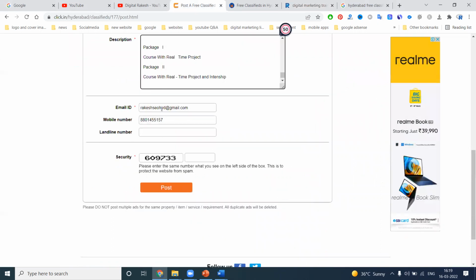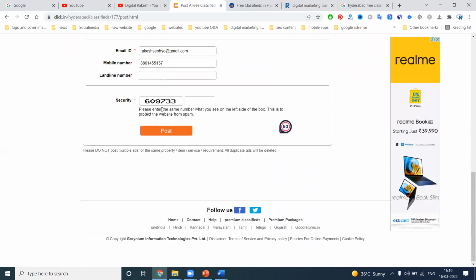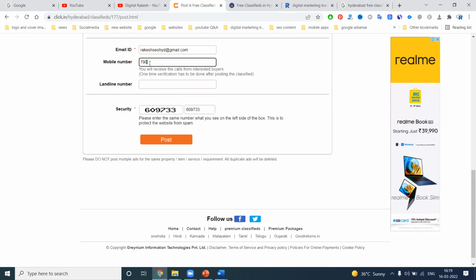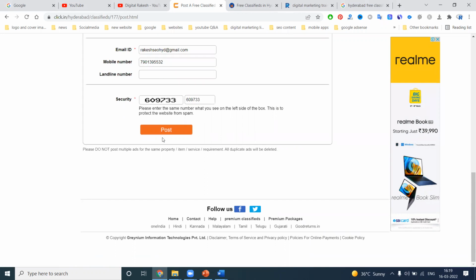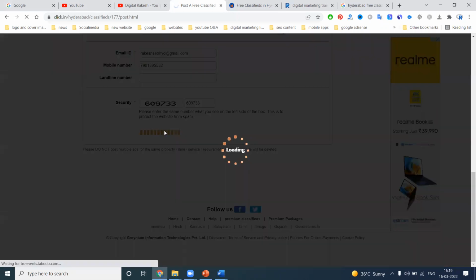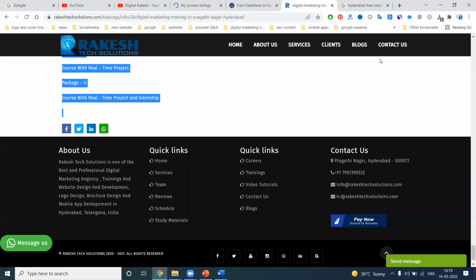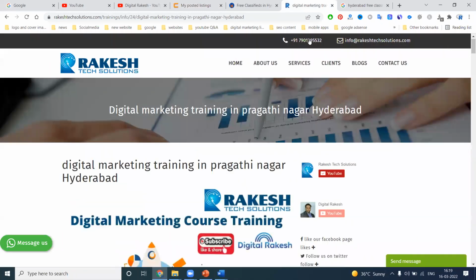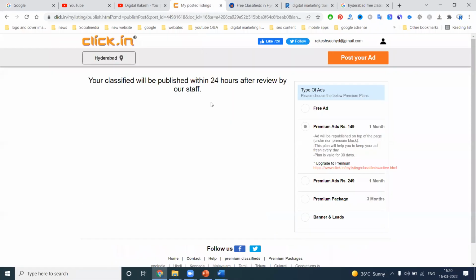After this, we can add your mobile number and everything here. Then add the captcha code and click the post option. Your business number, the same number, we can use here, and this posts your classified.